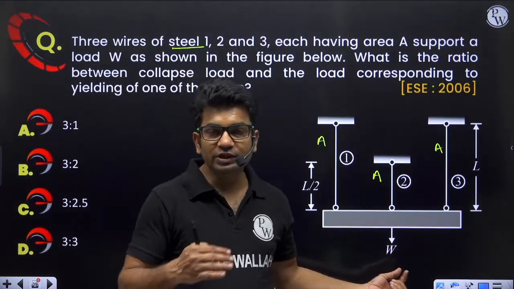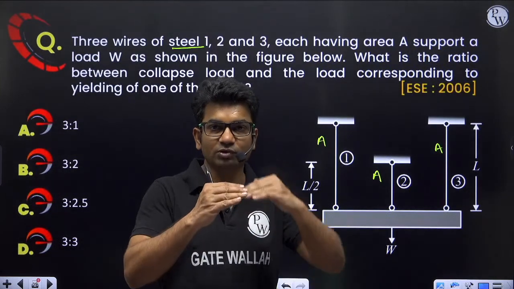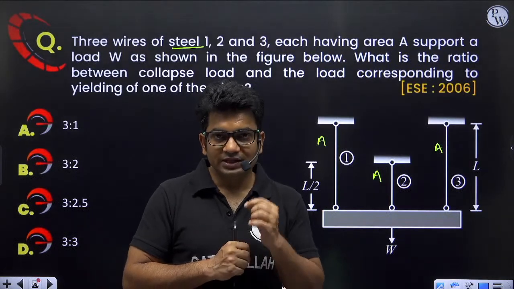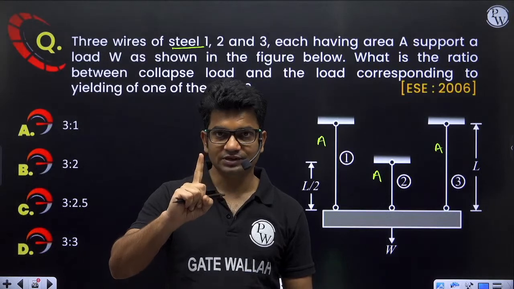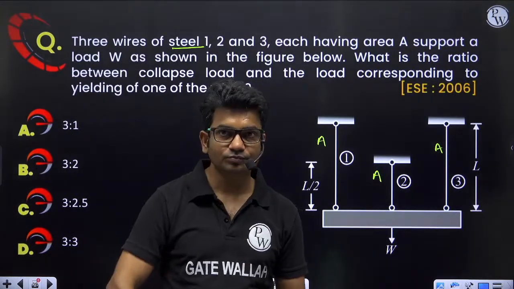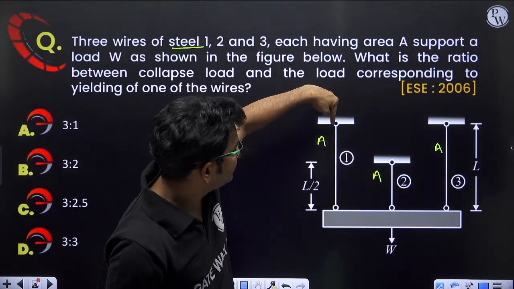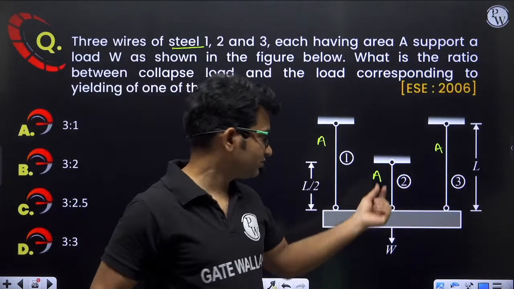Now slowly we are increasing the load, increasing the load. There will be a point where one of the wires will yield first, one or maybe two wires. If this wire is yielding first, then both will yield at the same time, and if this wire is yielding, then this will yield first.